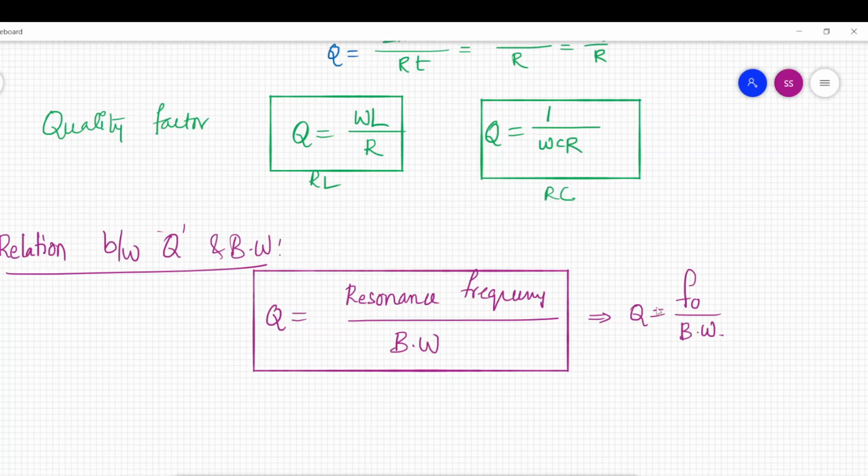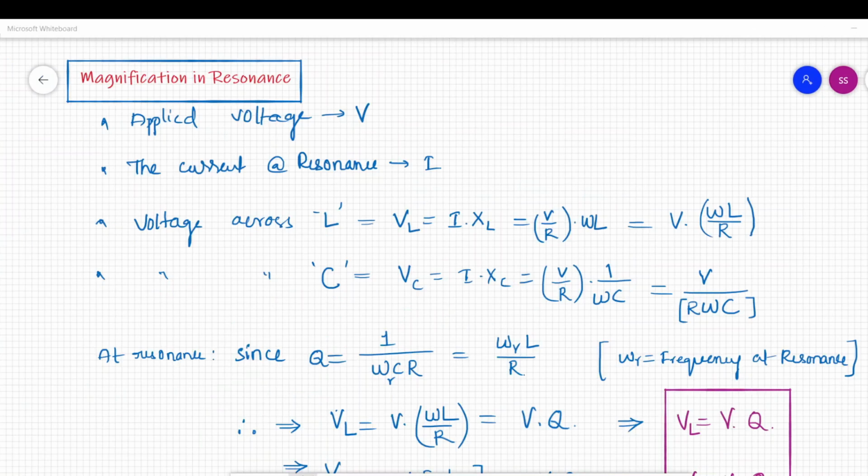In exams, you will be given quality factor and resonance frequency, and you are asked to find bandwidth. In that case you are going to use this expression, quality factor equal to resonance frequency by bandwidth. Okay, so these are the things about series RLC circuit. Now let us see the magnification concept in resonance.